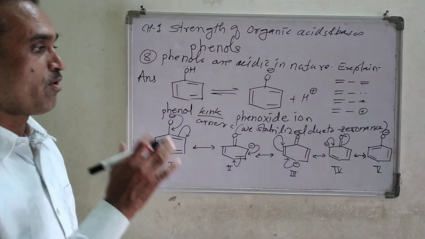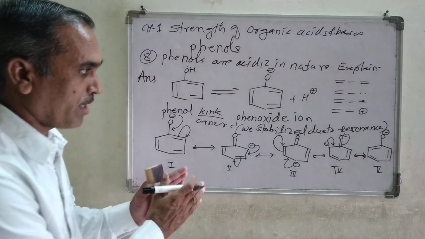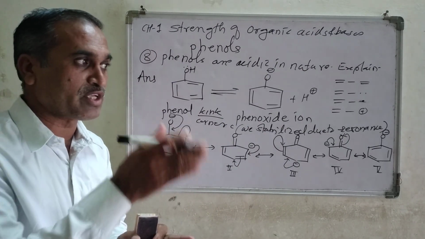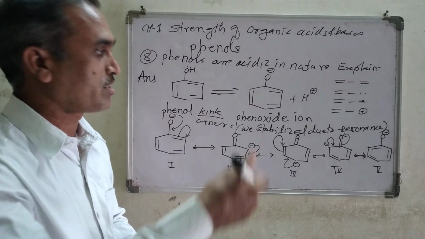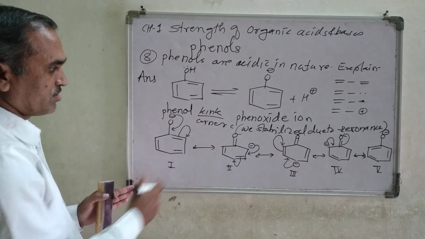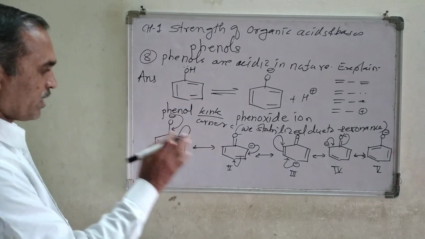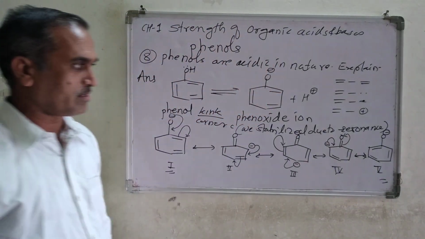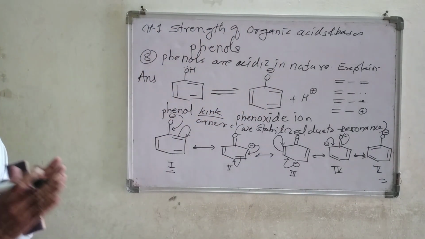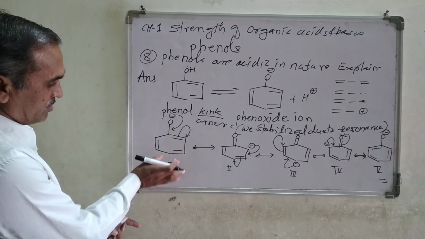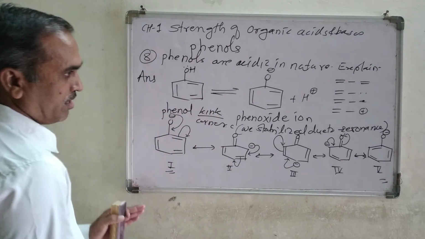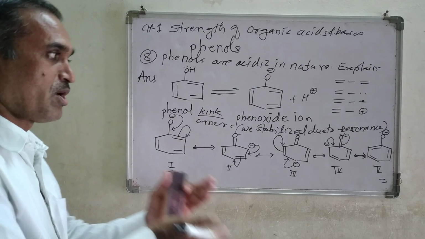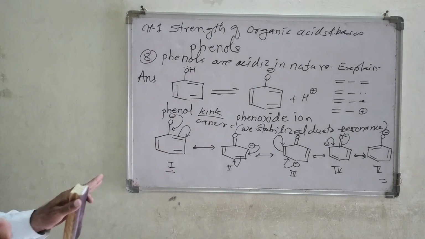Look, there are 4 different structures we are getting here. These different structures are known as resonating structures, or we can call them canonical forms. Different structures are there, 1, 2, 3, 4, 5. If you look at structure number first and structure number last, what do you see here? You can clearly see, in the first structure the double bond is on the right hand side, and in structure number 5, the double bond is on the left hand side, meaning there are no other changes.